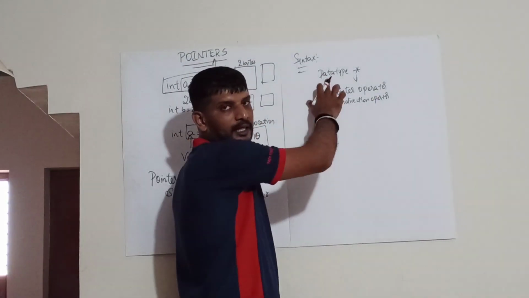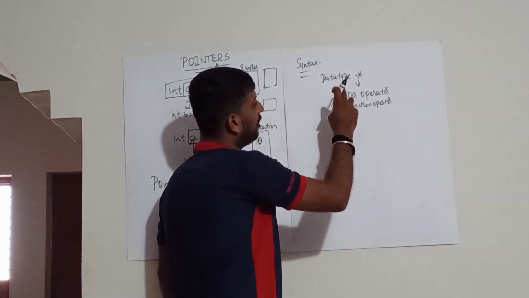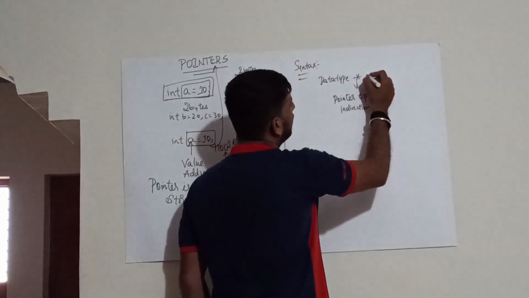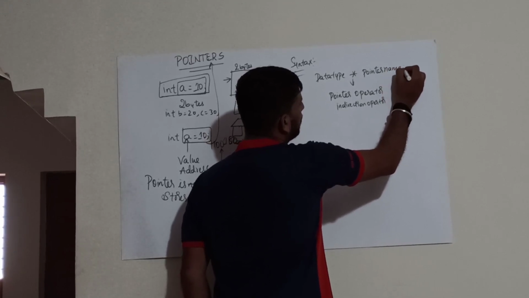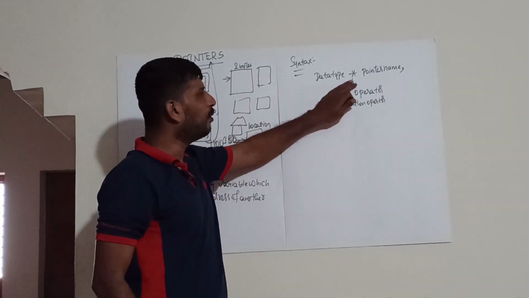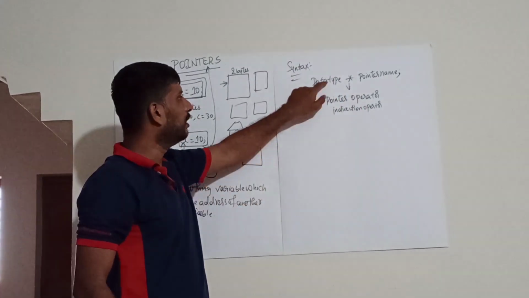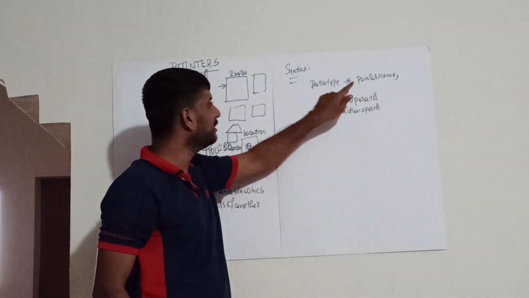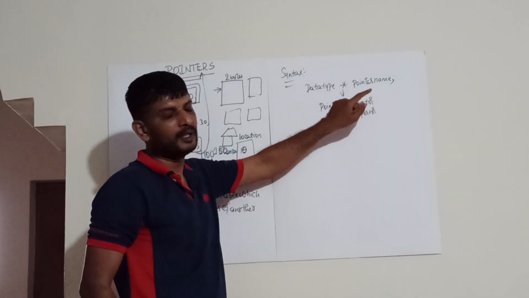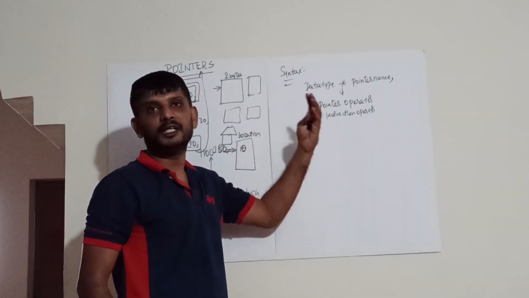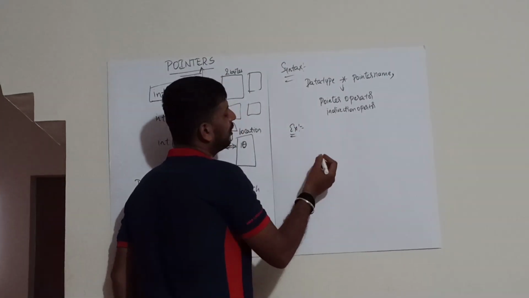Firstly, you have to specify the data type followed by the star operator, or you can call it a pointer operator or indirection operator, followed by the pointer name, and then you need to use the semicolon. So, this is how exactly you declare a pointer. Whenever you want to declare a pointer, you follow this syntax: data type followed by the pointer operator followed by the pointer name. The pointer name can be any user defined name. Now, I will show you the example for declaring the pointer.